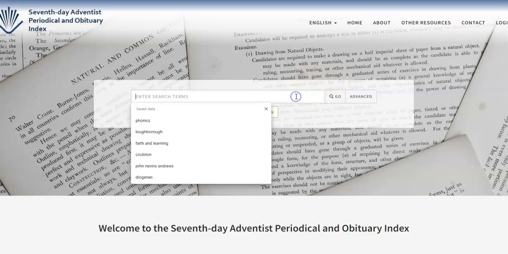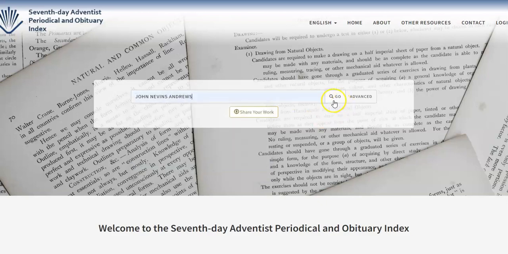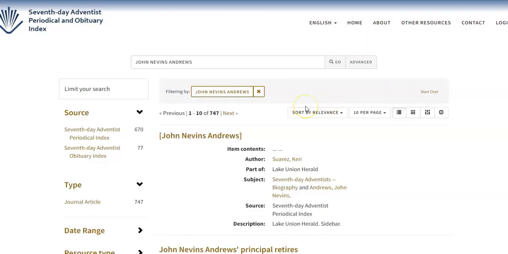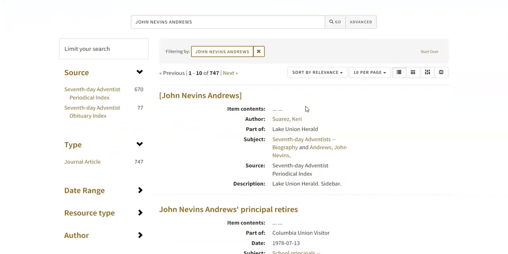I'm your digital librarian. In this tutorial, I'm going to show you how you can filter your search on the SDA Periodical Index. There are a few filters that are available that are extremely useful. I'll show you how to restrict your results to just periodicals or obituaries, and also how to pull results from one specific periodical. So we'll start by saying that we are looking for periodical article results rather than obituary results.